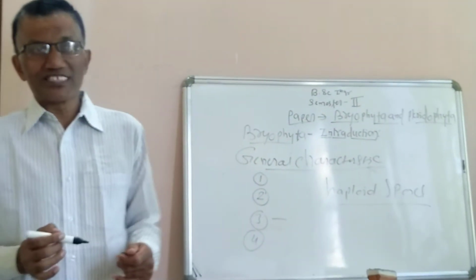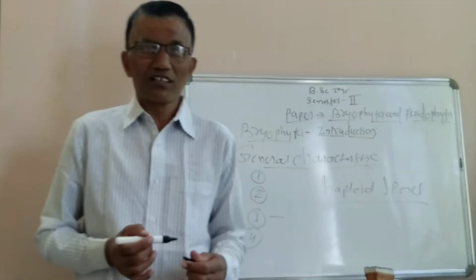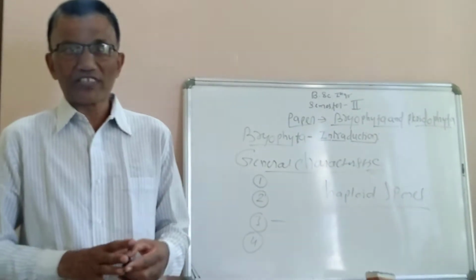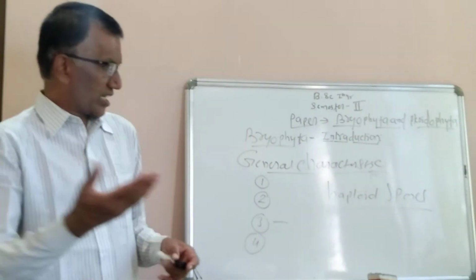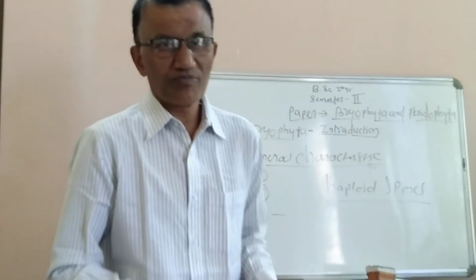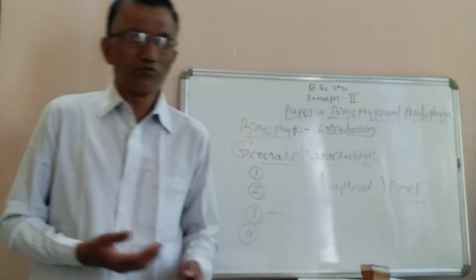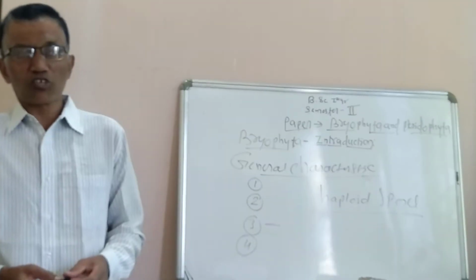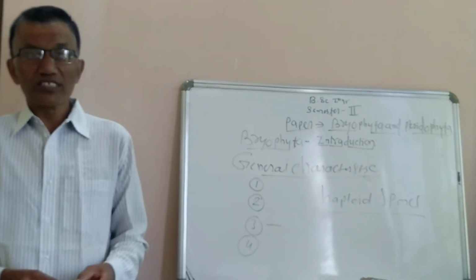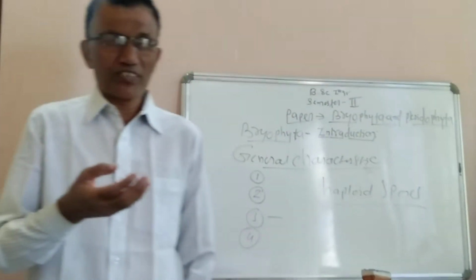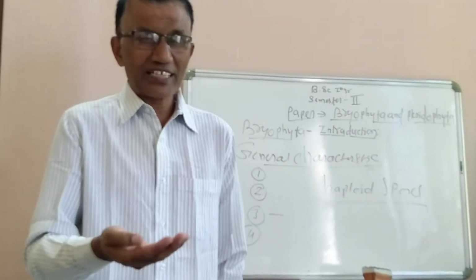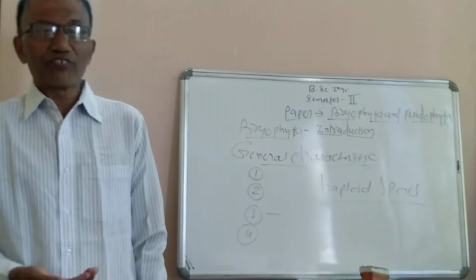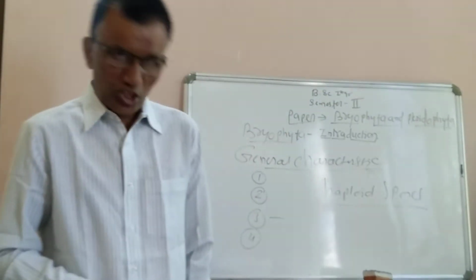So the plant body in case of bryophyta, which is the distinct one, is the gametophytic phase. For example, in case of liverworts, the first class of bryophyta, that is Hepaticopsida, commonly known as liverworts, the gametophytic phase is a flat, leaf-like structure, dorsiventrally differentiated and dichotomously branched.